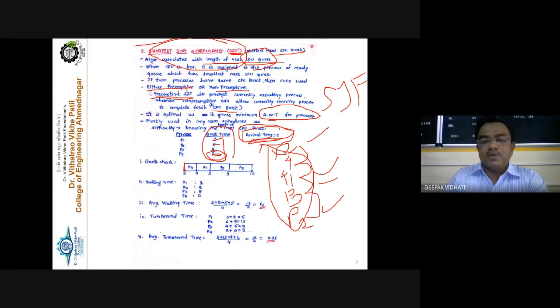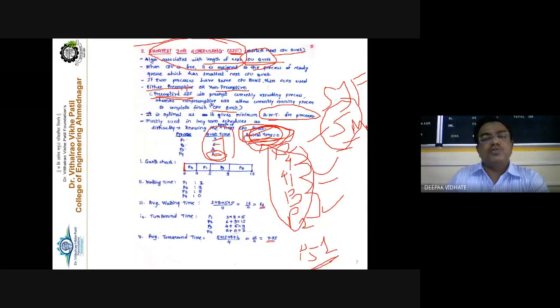So why is this possible? Because all processes are present at arrival time 0. But it may happen that after 5 milliseconds, one process comes, for example the P5 process, and it has only 1 millisecond of execution time. Getting my point or not? After 5 milliseconds, a new process arrives in the system, called P5, and if its execution time is 1 millisecond, then what to do here?